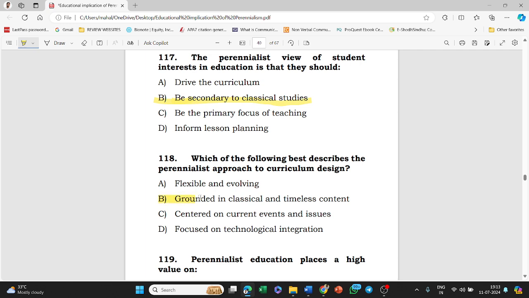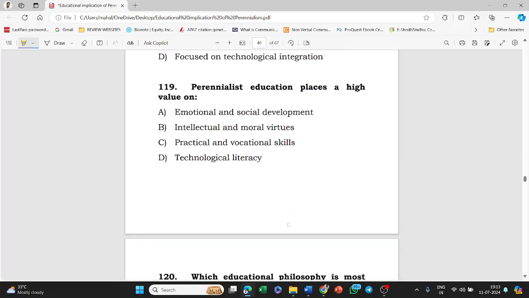Answer of this question is grounded in classical and timeless content. Next, perennialist education places a high value on: emotional and social development, intellectual and moral virtues, practical and vocational skills, technological literacy. Answer of this question is option B, that is intellectual and moral virtues.